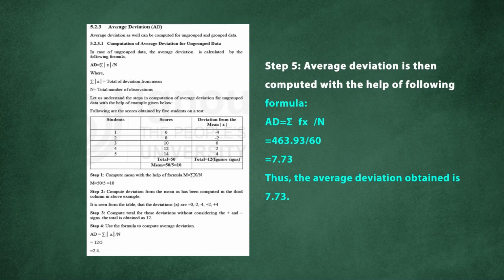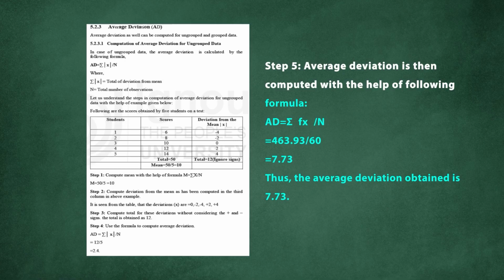Here a small x we use to represent the deviation of the score from the mean. Modulus means we calculate only the positive values of the deviation. We do not consider the negative, because when we calculate the average, a negative value would bring the sum towards zero, so we cannot get a proper score of deviation. So we eliminate the sign, and in order to eliminate the sign we use the modulus. So summation modulus x divided by n.